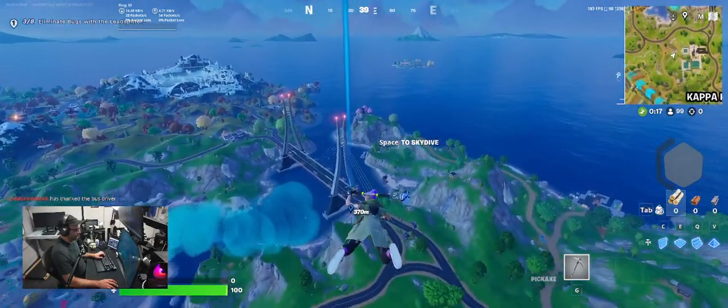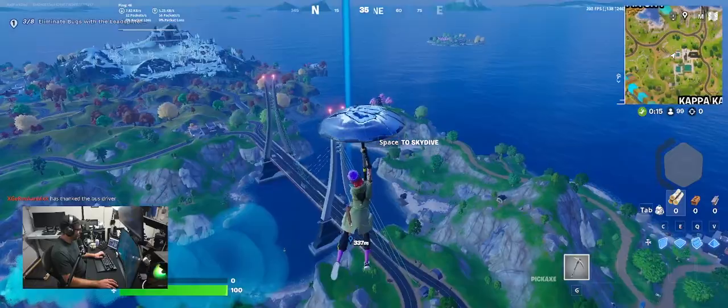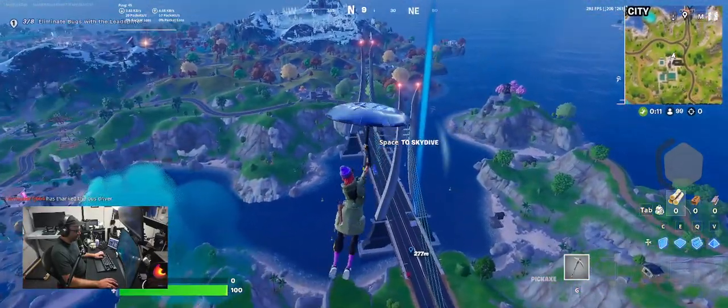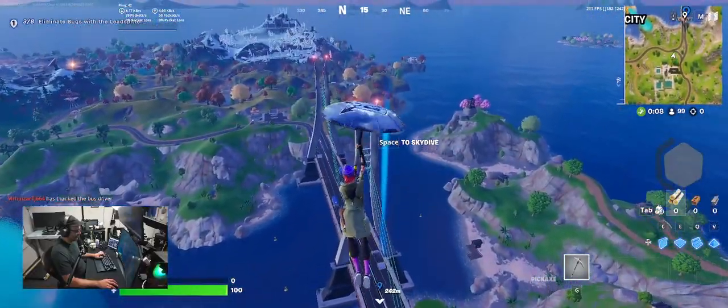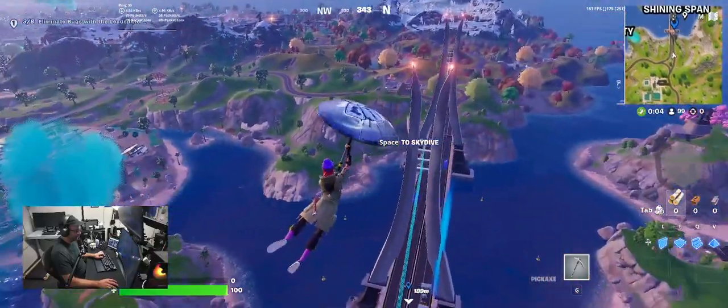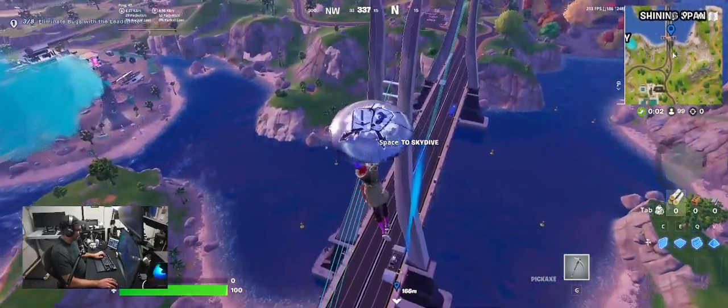Okay. Now the tricky part is that I actually need to land on the bridge. I don't think it should be that hard, but we'll try. Hopefully I don't mess it up here. Got somebody flying in on me. All right, so we want to land on the bridge and then fall off the bridge.